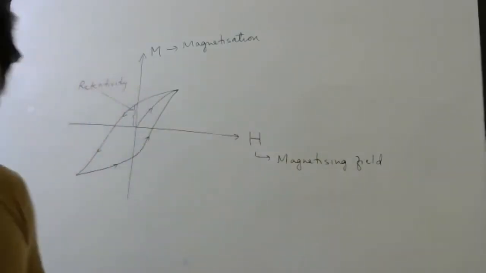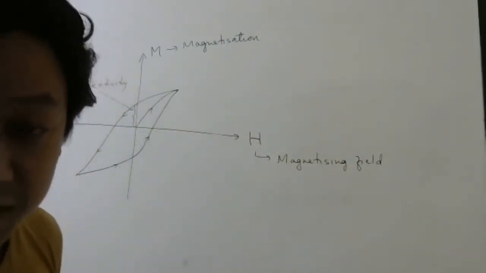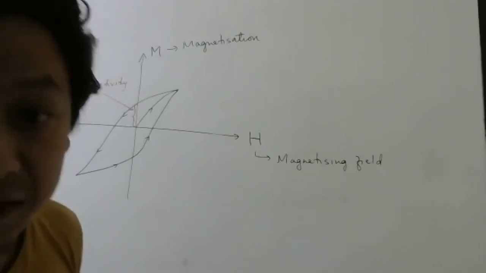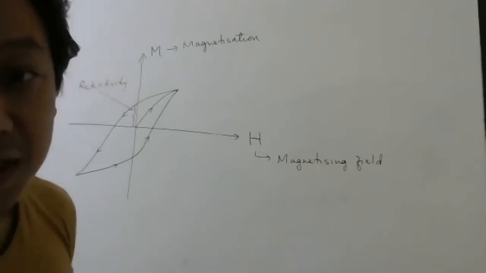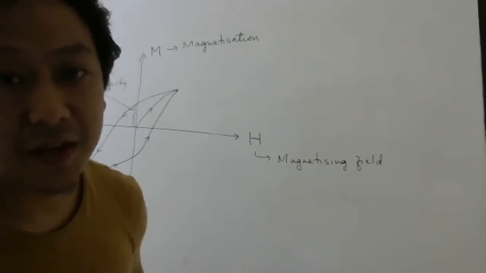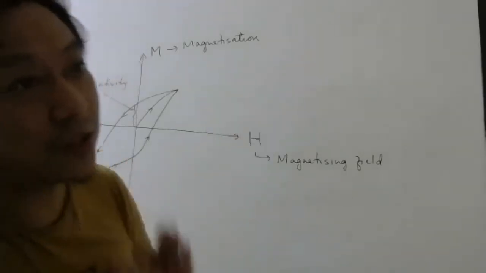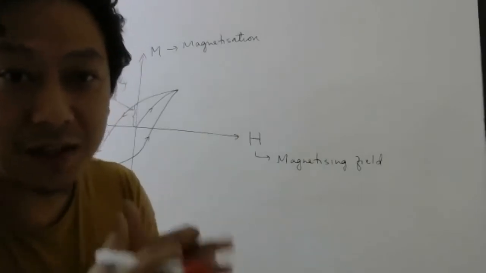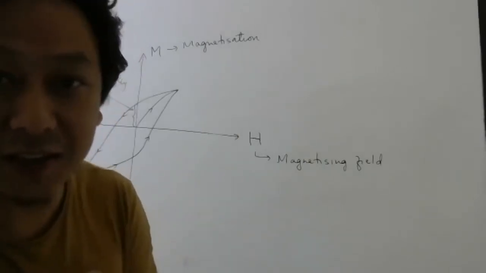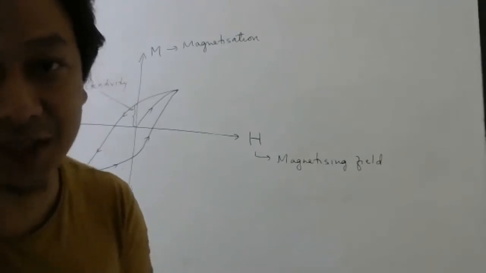Retentivity is the amount of magnetization left in the material even after the magnetizing field has become zero. Meaning, even after the army has gone, how many people are still looking in the same direction? That gives you the idea of how much magnetization is left in the material.